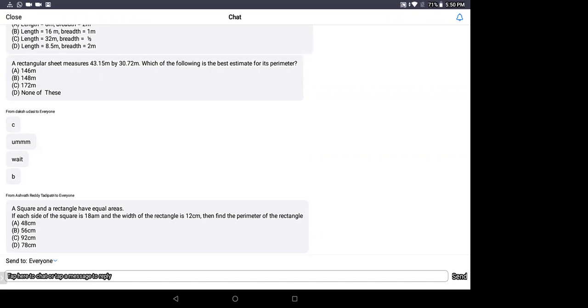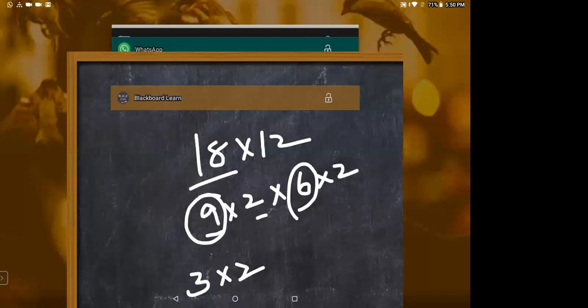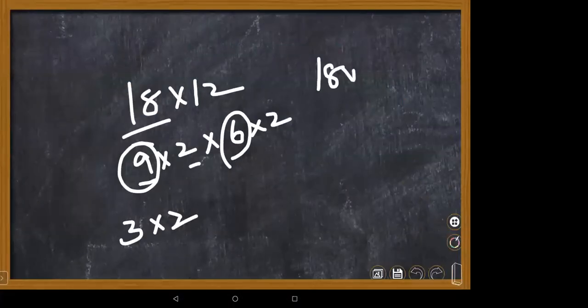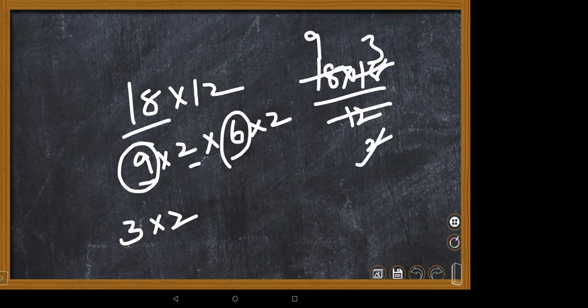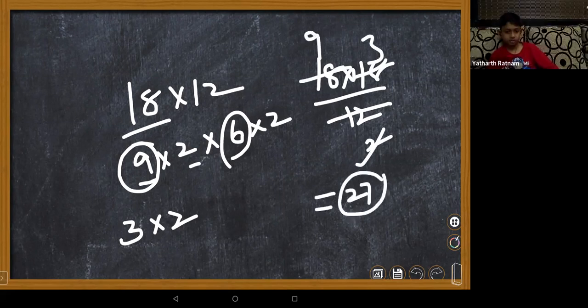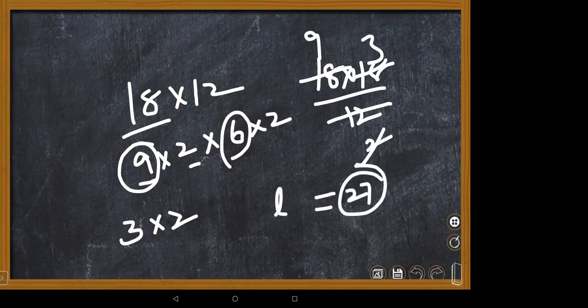18 into 18 by 12. If you do it, you will get 6 2s are 12, 6 3s are 18. Again 2 1s are 2, 9 3s are 27. So the length is 27.